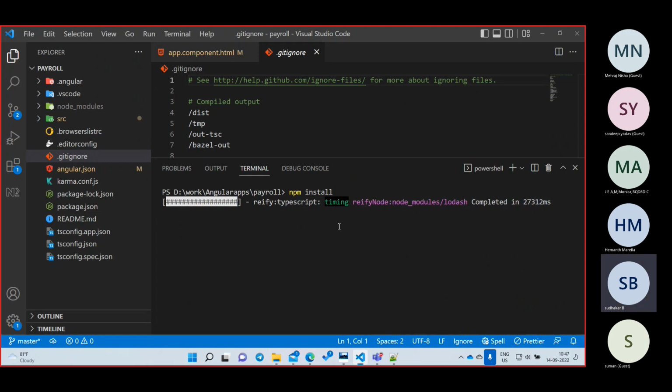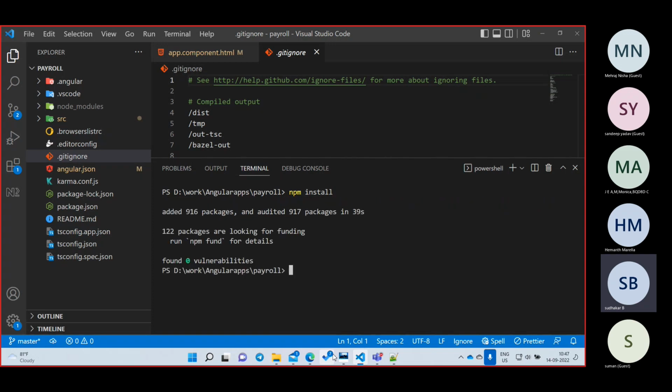Now once this npm install is done, run our project again. What is the command to run our project? ng serve --open. I keep on repeating, right? Instead of repeating you can press the up arrow on your keyboard, and automatically it will bring the previous command, ng serve --open. Okay, so again my project will be starting.